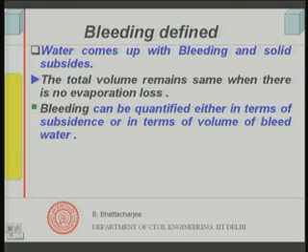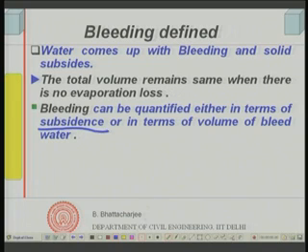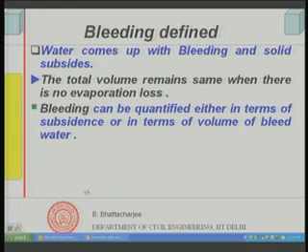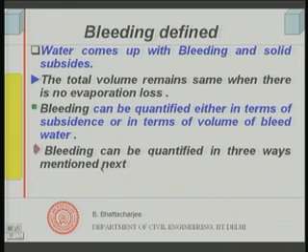Now, therefore, bleeding can be quantified in terms of subsidence as well, because the volume is changing, that is one thing, and the second thing is there is a subsidence. So, when we want to quantify bleeding, we can quantify it in terms of the subsidence that is taking place, or in terms of the volume of bleed water. So, these are the two ways we actually quantify bleeding: one in terms of subsidence and second in terms of the volume of water that has come out.